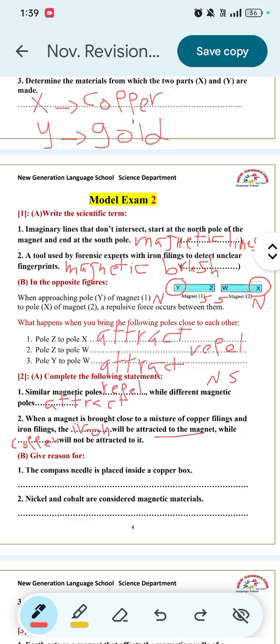Question B, give reason for number 1. The compass needle is placed inside a copper box to prevent the attraction between the magnetic needle and the box. Number 2, nickel and cobalt are considered magnetic materials because they are attracted to the magnet.